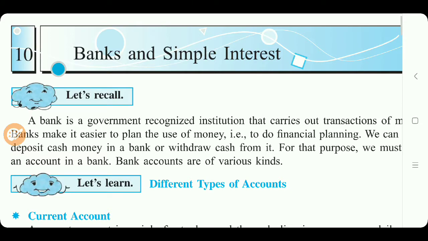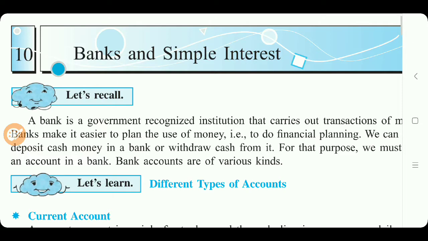Hello students, today we are going to learn a very important topic of maths, that is banks and simple interest. Today we will see some terms related to bank. First we will see what is the bank.